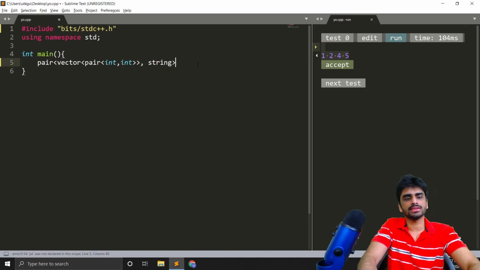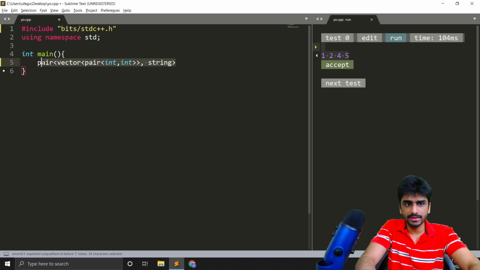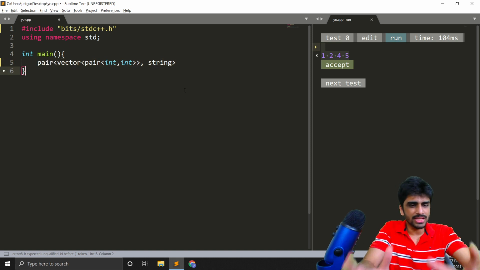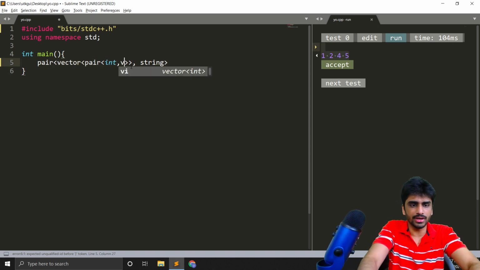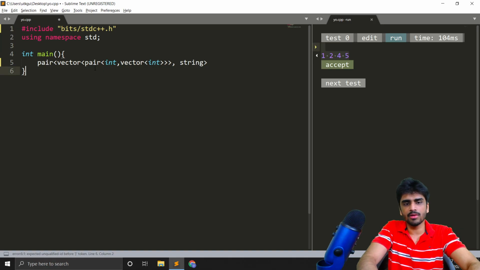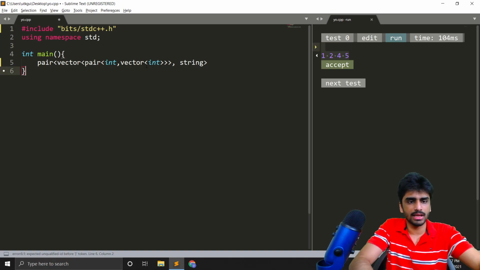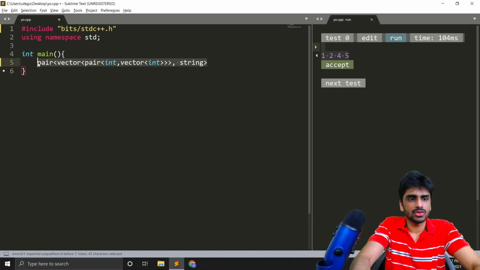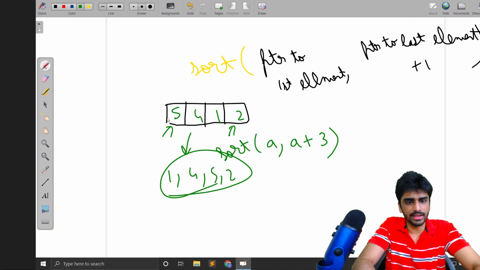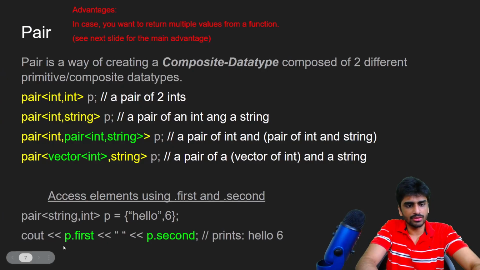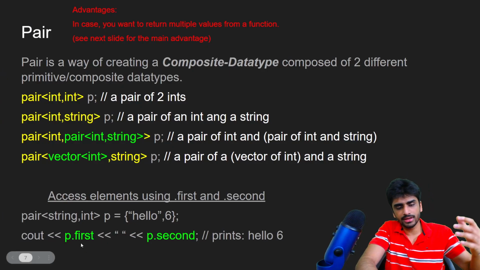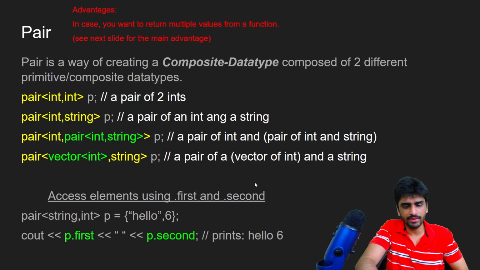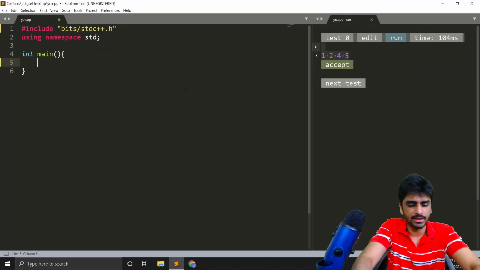So if you have a data type like this, it is not much useful, but it will still work. No matter how much complexity you increase, no matter how much you nest them, it is still correct, right? So in this way, you can define them like this, and there's not much here. You can access the first value and the second value separately like this. You can even modify them like that.